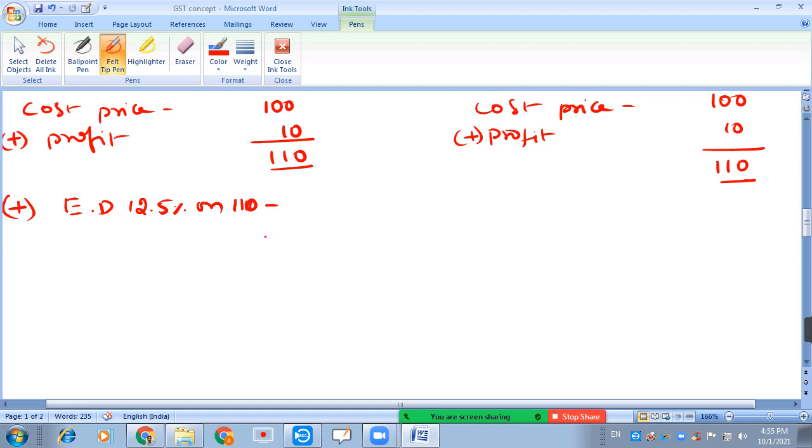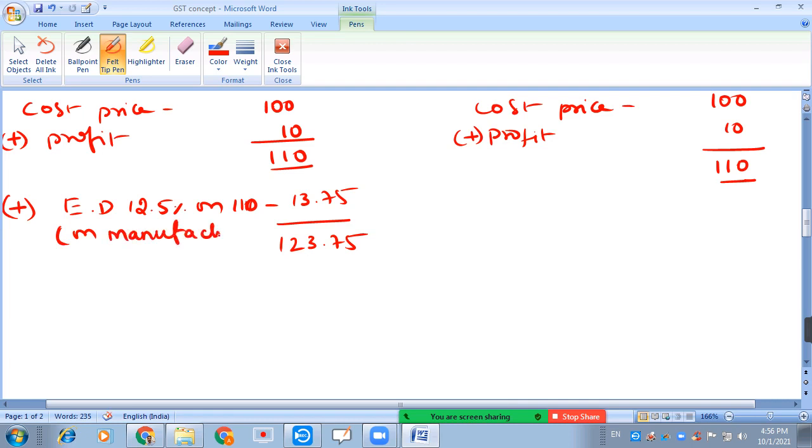Excise duty at the rate of 12.5% on 110 rupees, that is a value 13.75. Now by adding these two, the value of the good becomes 123.75.